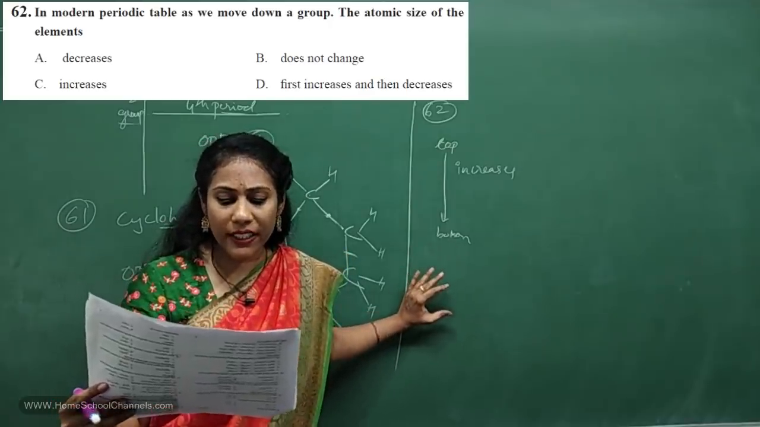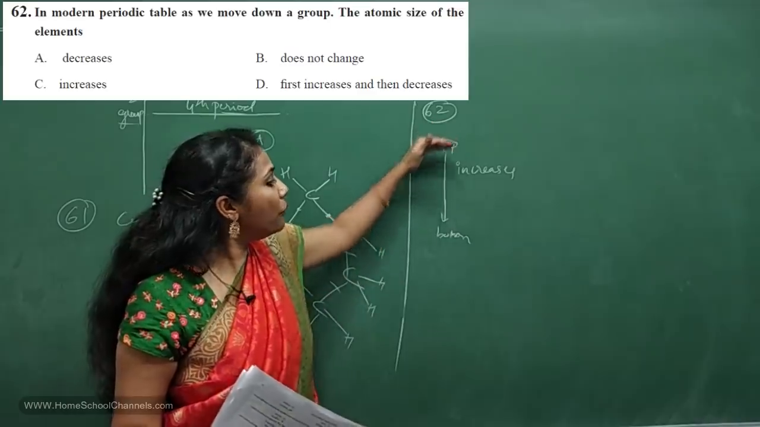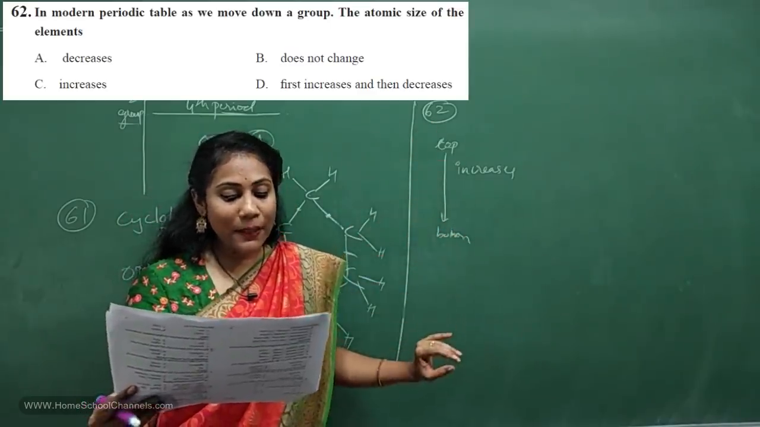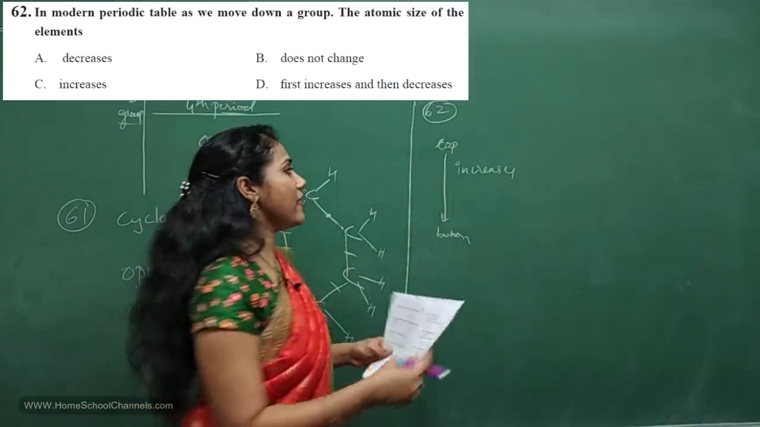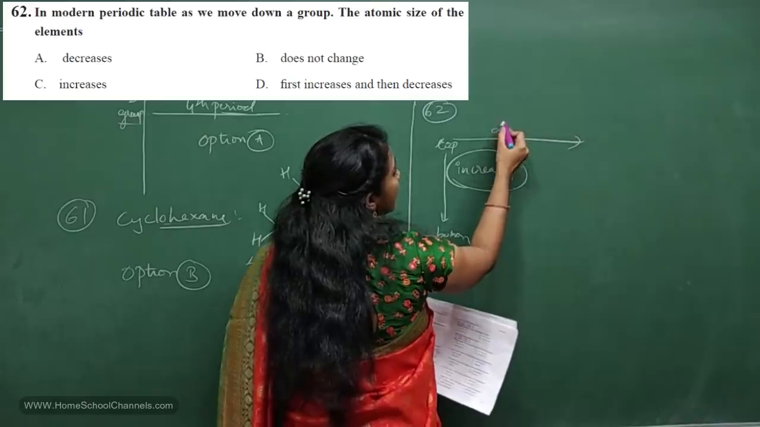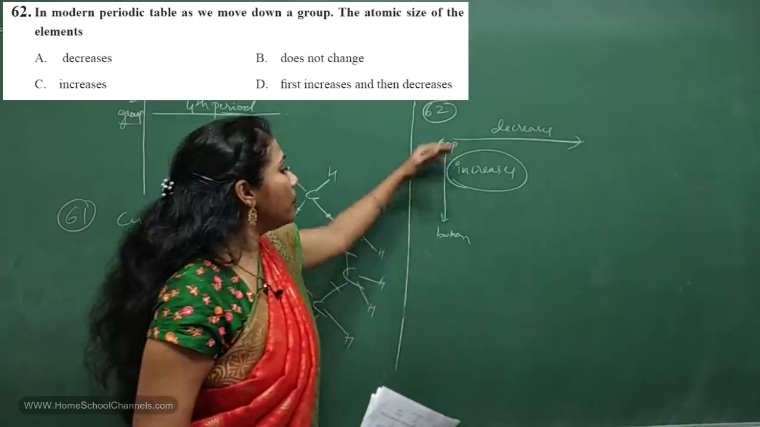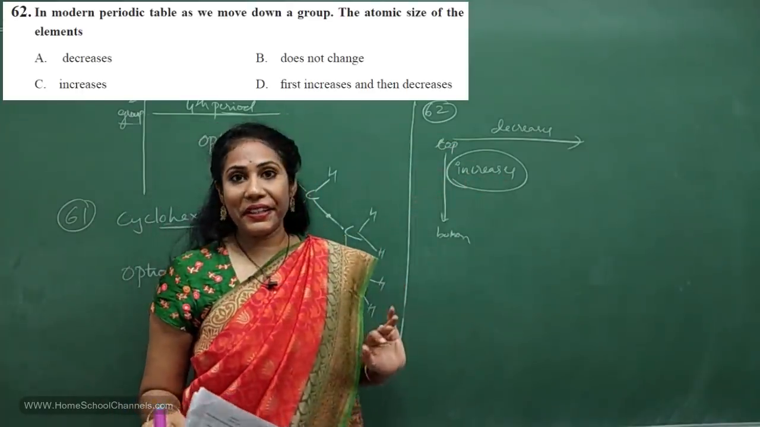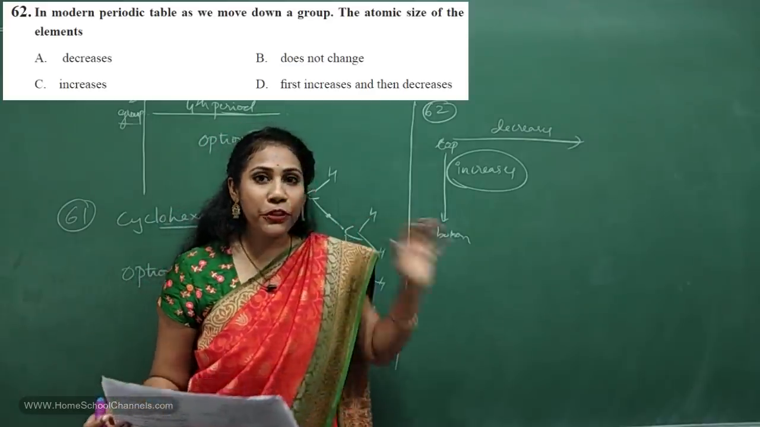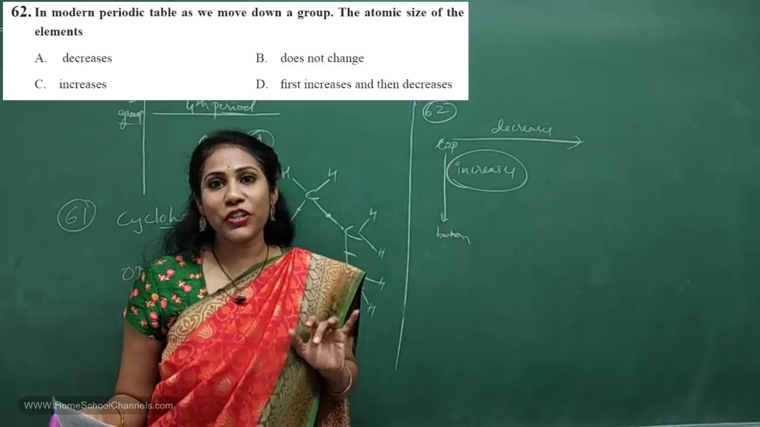In modern periodic table, as we move down the group, from top to bottom, the atomic size of elements always increases. Okay, from left to right, what will happen for atomic size? Atomic size decreases. Okay, so from top to bottom, the size will increase. Clear? See, the concept of atomic size was beautifully explained in my videos of periodic classification of elements.